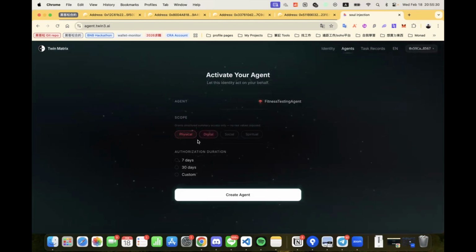This permission is critical. Technically speaking, all on-chain data is public, so it's not about whether the agent can see the data, it's about whether the agent is formally authorized to use specific identity signals as the basis for matching tasks and execution. For example, if we grant the physical scope, the agent is now bound to use the physical layer signals, such as sports preferences, as its authorized matching criteria.